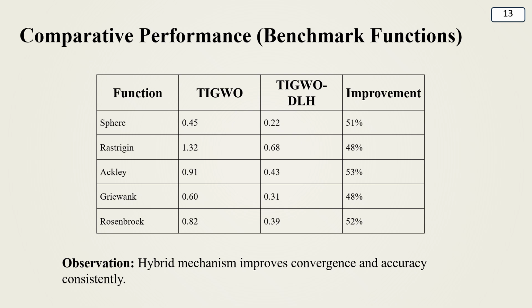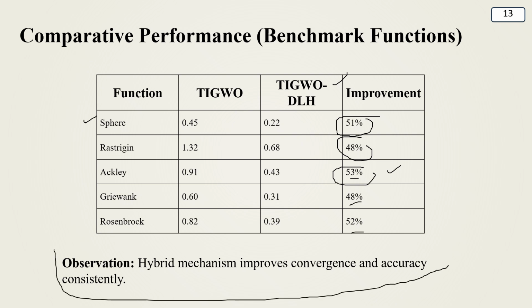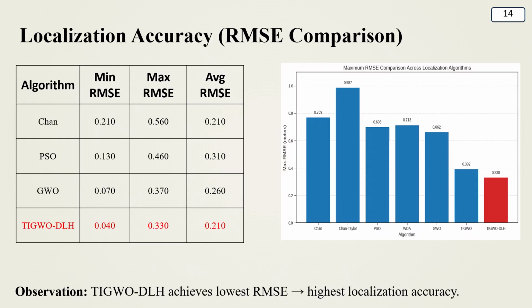In the comparative analysis, when we apply this algorithm on sphere, the improvement after applying my algorithm was 51%, and the next was a 48% improvement. After that, at this stage we can see 53%, 48% and 50%. Overall, the observation is that the hybrid mechanism improves convergence and accuracy consistently. In this we have achieved a very low RMS.